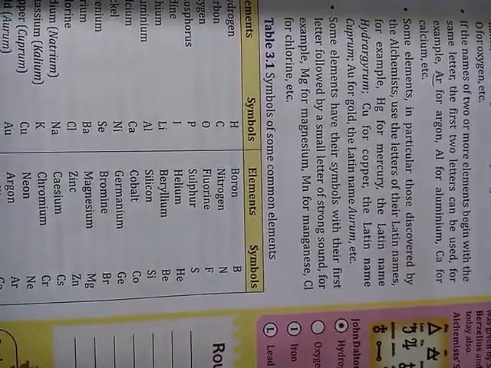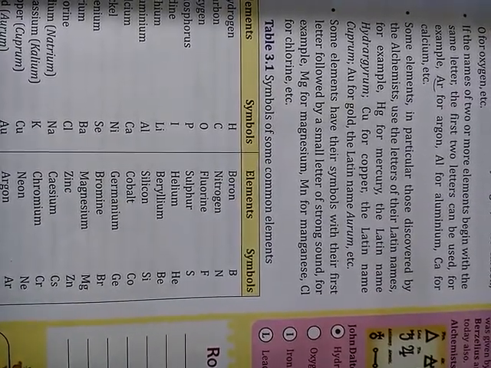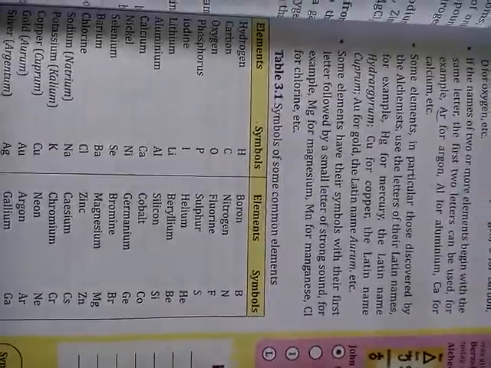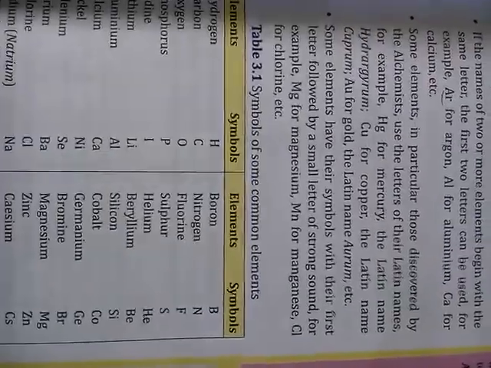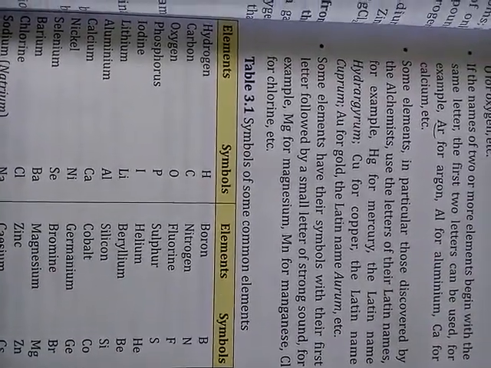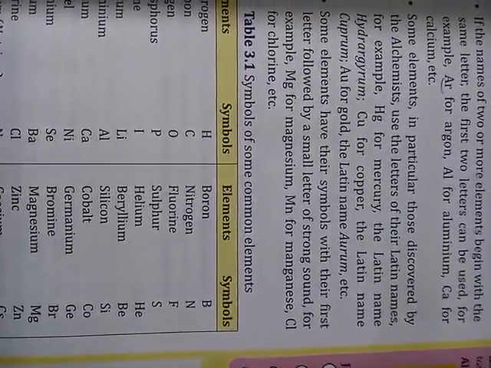Some elements have their symbols with their first letter followed by a small letter of a strong sound. For example, Mg, magnesium. So in Mg we write M, magnesium, and G. See, A sound is not strong, but G is a strong sound, so we are taking the G alphabet over here.